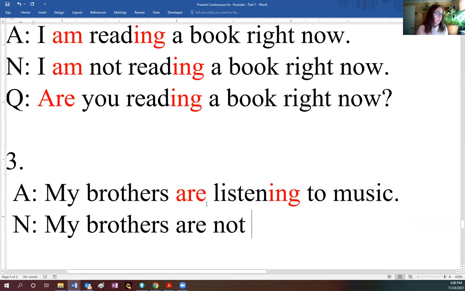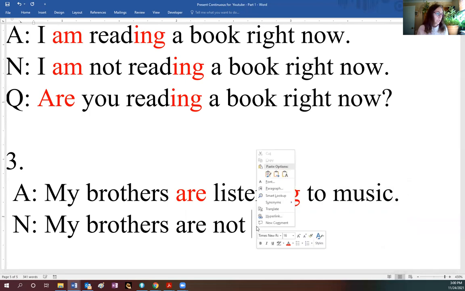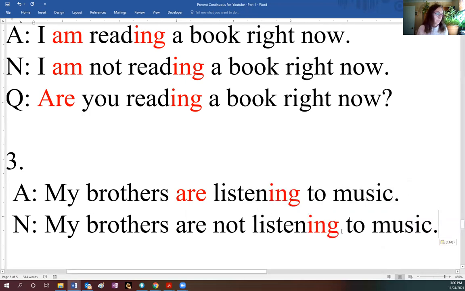So you see, after are, I have not. They are not listening to music. Okay, so this didn't change. That changed. And the question quickly would be, I just take the verb to be from here and I start the question like that. So are they, instead of my brothers, are they listening to music?